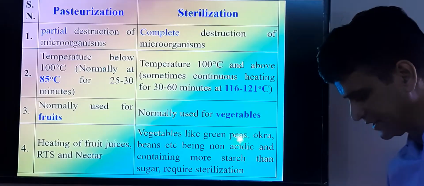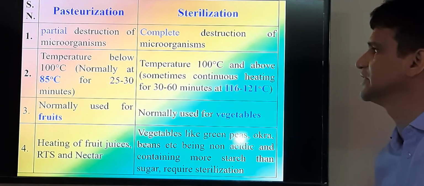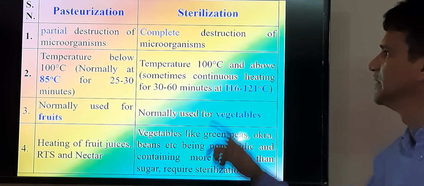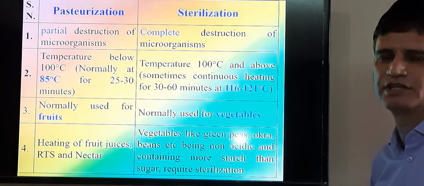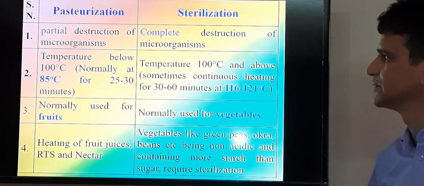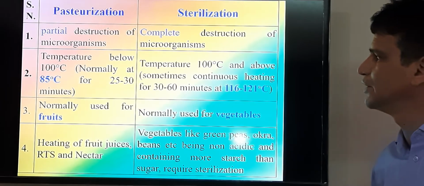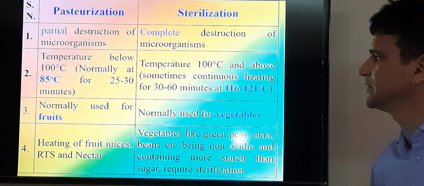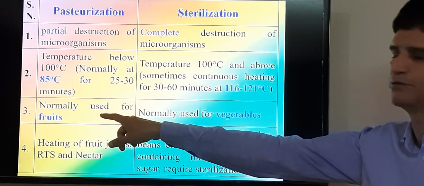So here you can see the difference between pasteurization and sterilization. In pasteurization we can partially destroy the microorganisms; in sterilization we can completely destroy the population of the microorganisms. Pasteurization is used normally below 100 degree centigrade, meaning 85 degree centigrade for 25 to 30 minutes, and it is normally used in the case of fruits.